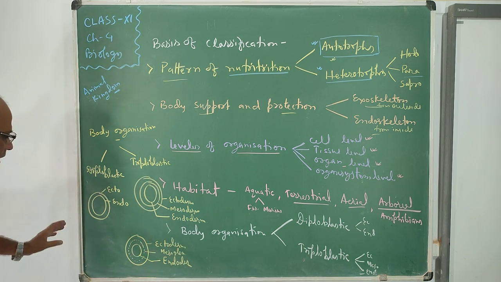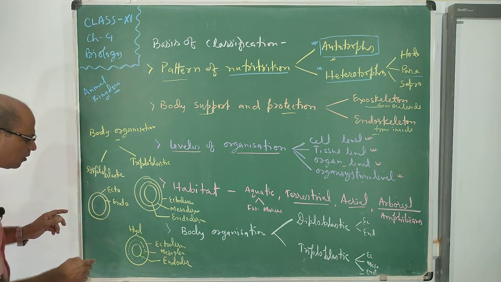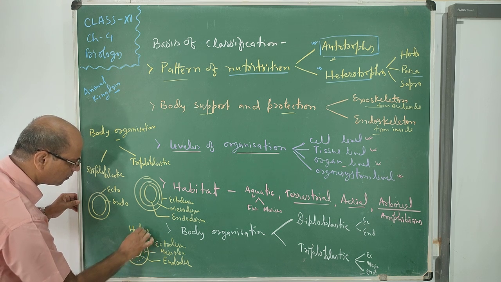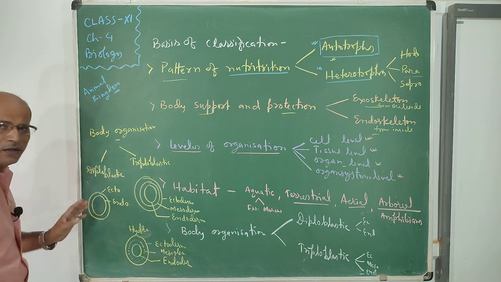So this is Hydra. In the case of Hydra, this is intermediate between the diploblastic and triploblastic animals. Hydra shows this type of activities.